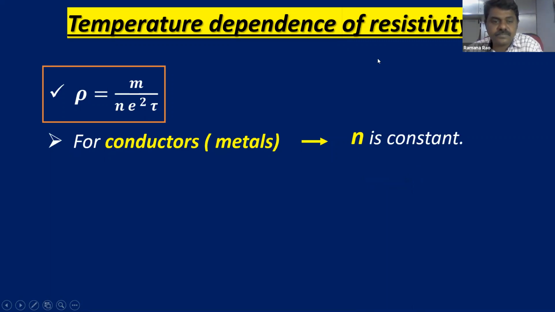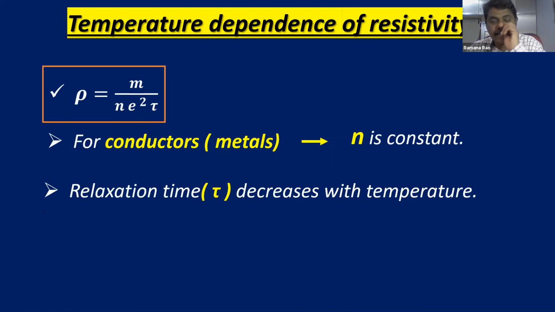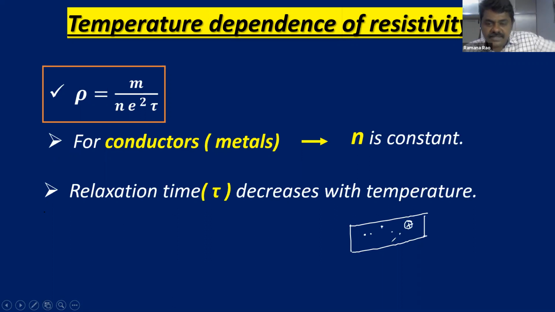And coming to relaxation time. Already we discussed that relaxation time decreases with temperature. So it needs a bit of explanation, children. Try to understand. This is a conductor, and these are the electrons, and of course the positive lattice. So this electron, at say 20 degrees centigrade, is moving and colliding with the atoms.